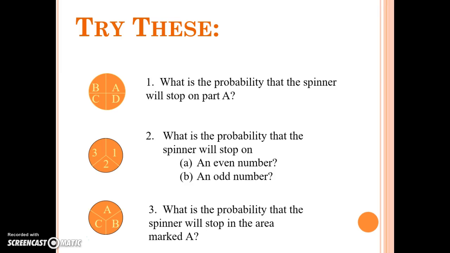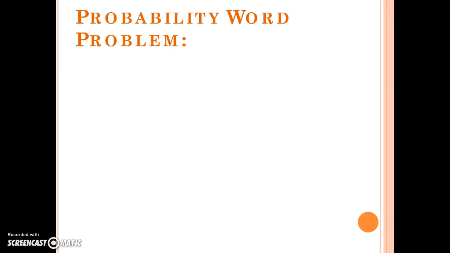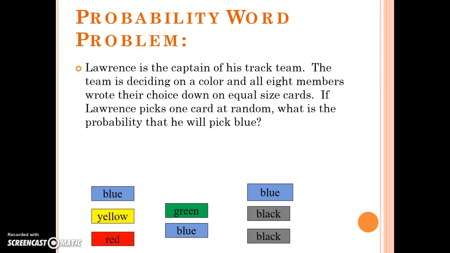For number 3, what's the probability that the spinner will stop in the area marked A? Well, again, 1 event, 3 possible outcomes, so 1/3. So pretty straightforward.